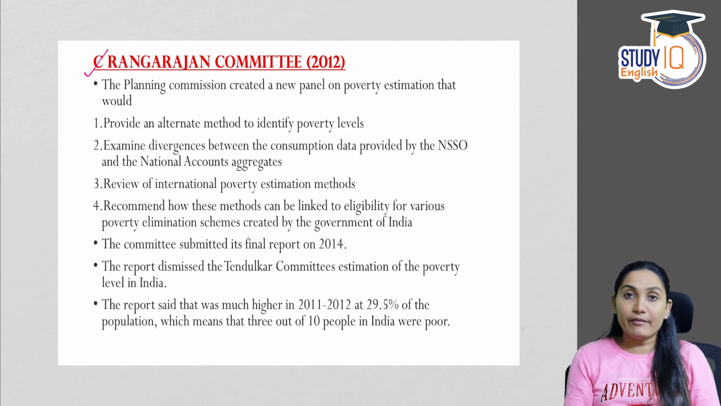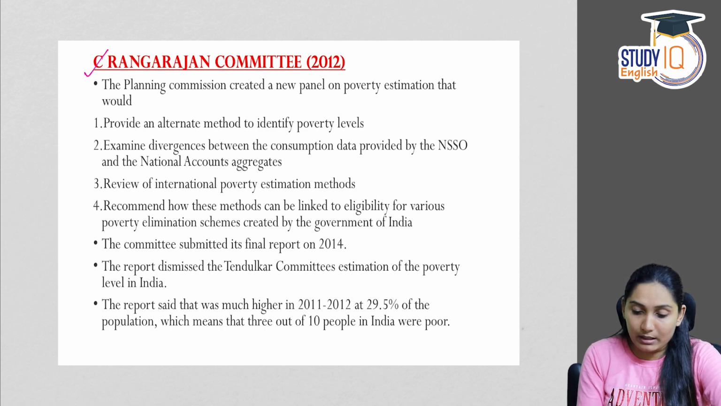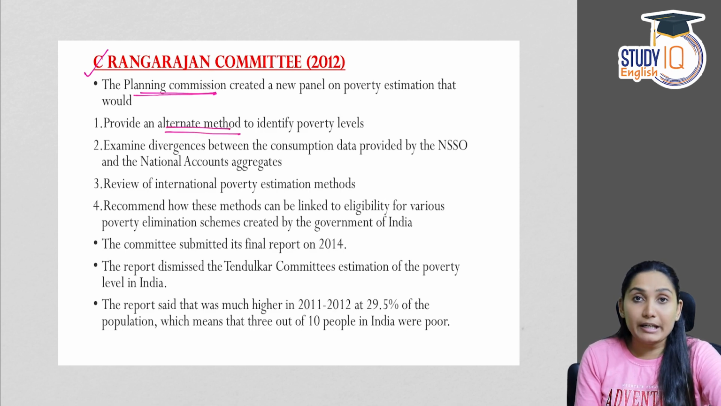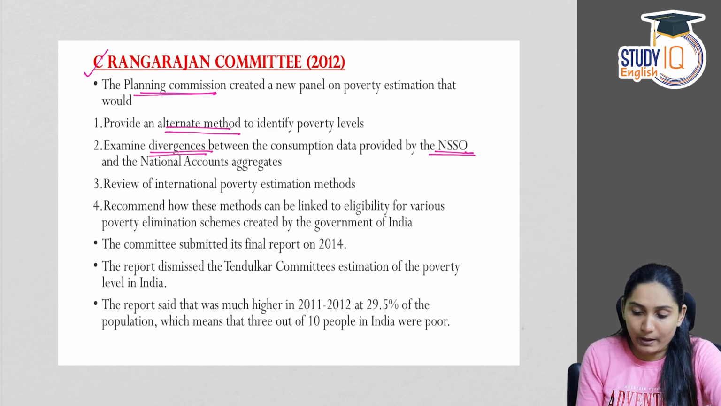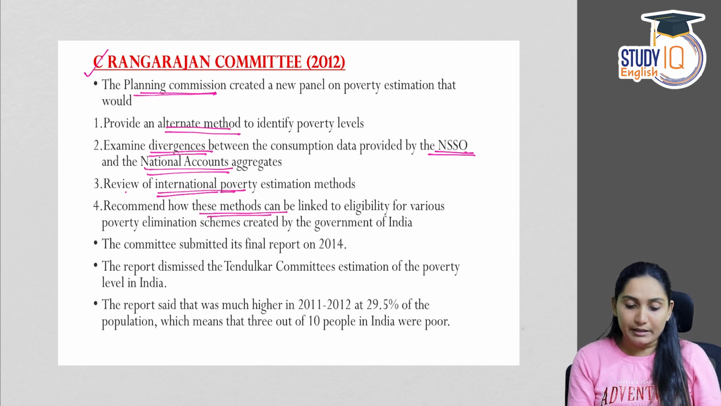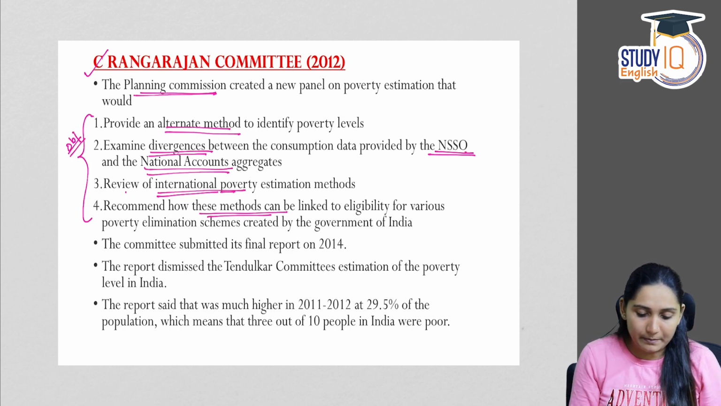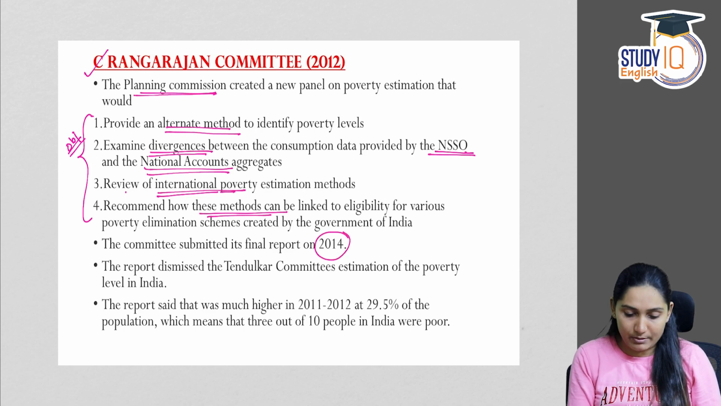Next is in 2012, Rangarajan Committee. C. Rangarajan Committee gave its recommendations. This was a new panel appointed by Planning Commission. It provided an alternate method to identify poverty level, examine divergences between consumption data provided by NSSO and national account aggregates, review international poverty estimation methods, and recommend how these methods can be linked to eligibility for various schemes. So these were the objectives of C. Rangarajan Committee. The committee gave its report in 2014.